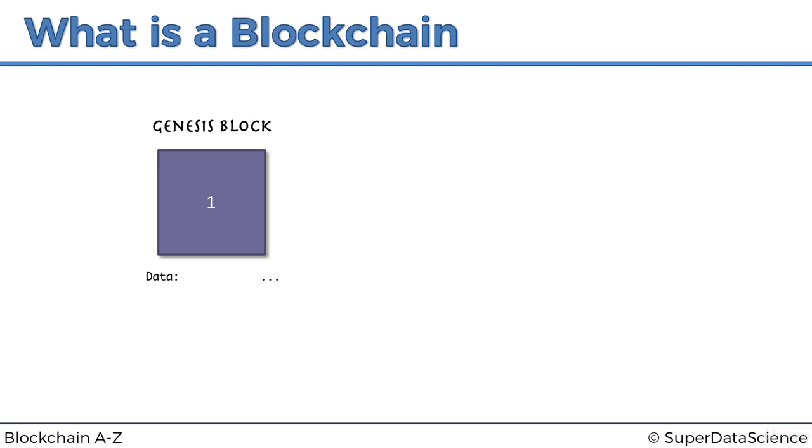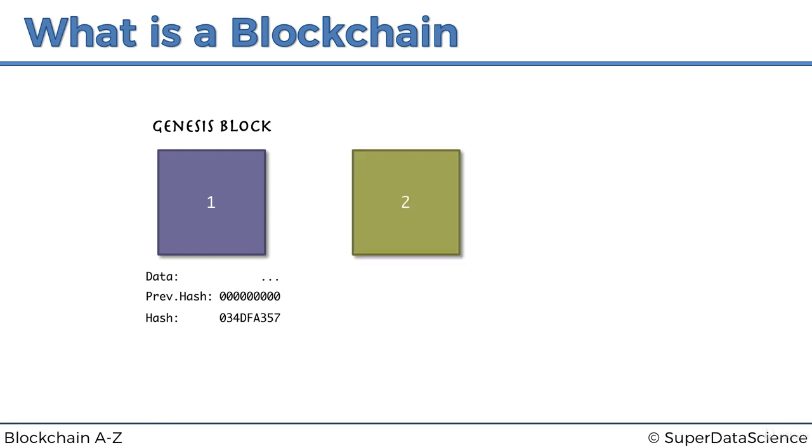You might have some data in it. We're not going to go into detail what kind of data is in there, but assuming there's some data, it doesn't have a previous hash inside this block because this is the Genesis block. It's the only block that won't have a previous hash. So we're just going to represent that with all zeros. And then it will have its own hash. Again, for now, let's think of hash as a fingerprint. We'll find out more about how these hashes are derived in a coming tutorial.